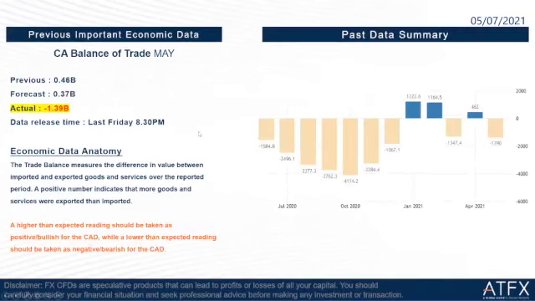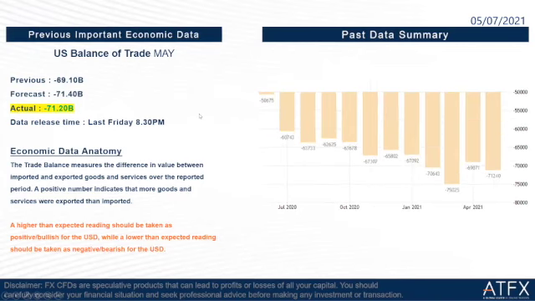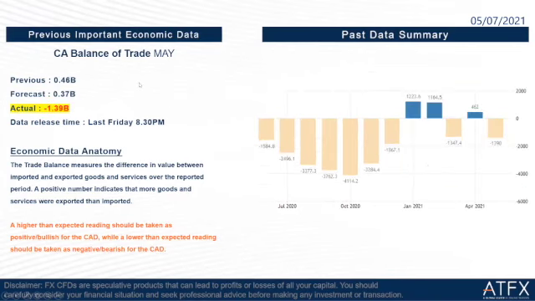We will review our previous important economic data from last Friday. The first one is the Canada balance of trade for May. The previous is 0.46 billion, the forecast is 0.37 billion, but the actual is negative 1.39 billion, which is lower than the forecast. A lower than expected reading should be taken as negative or bearish for the Canadian dollar.